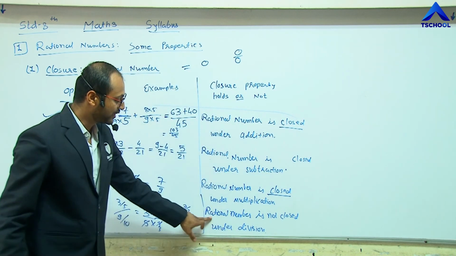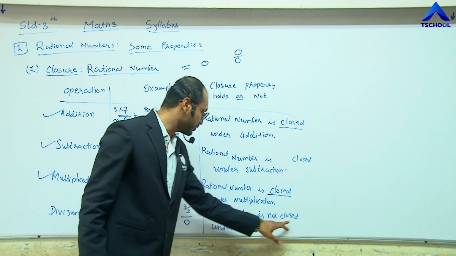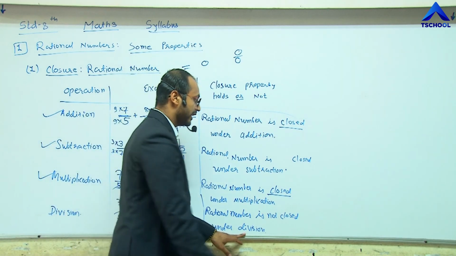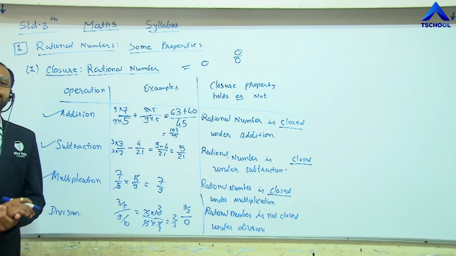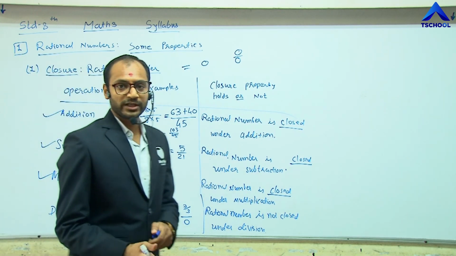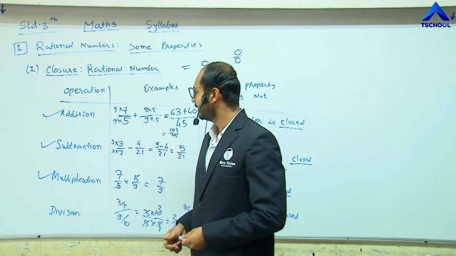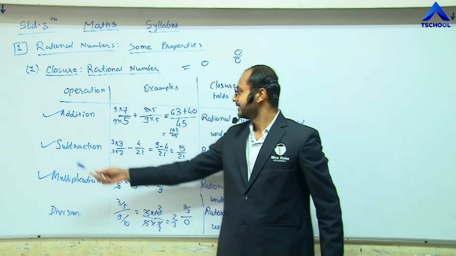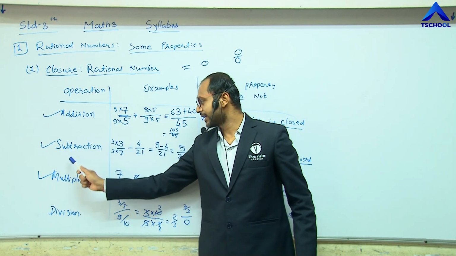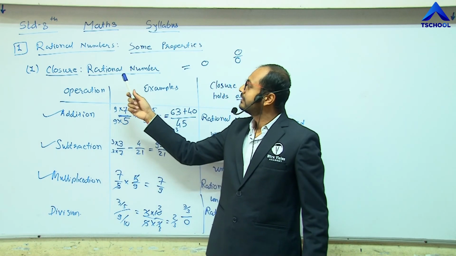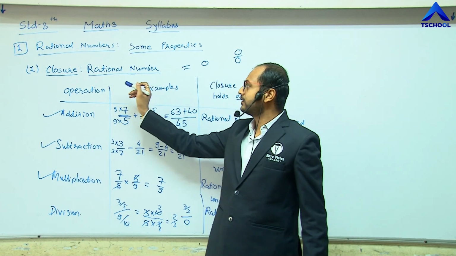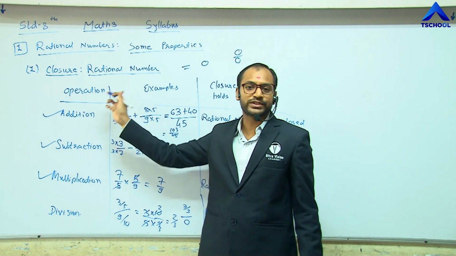Hence we can say the rational number is not closed under the division process. So in conclusion of this closure property for rational numbers, we can say that for addition, subtraction and multiplication, the rational number holds this closure property.